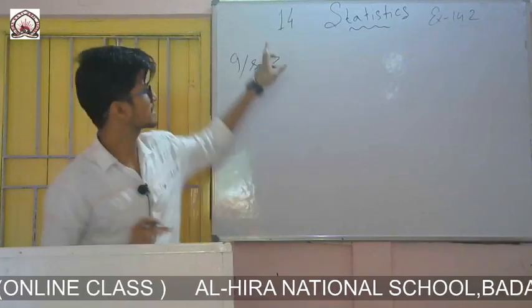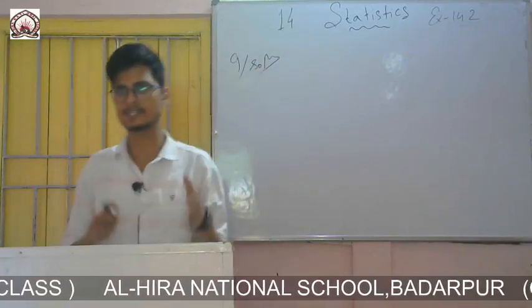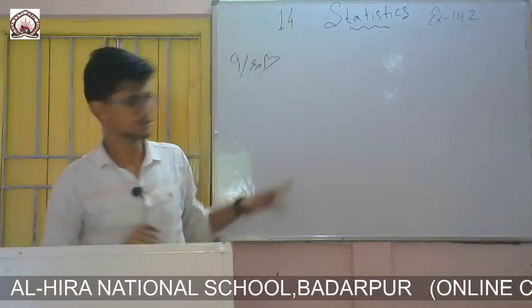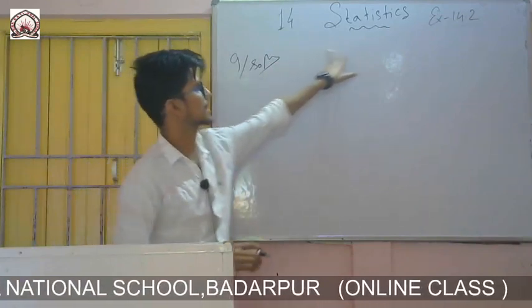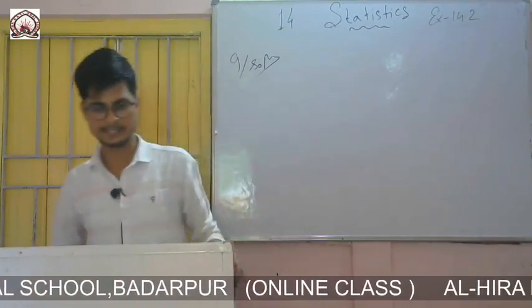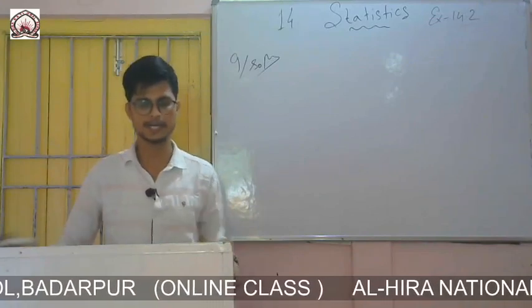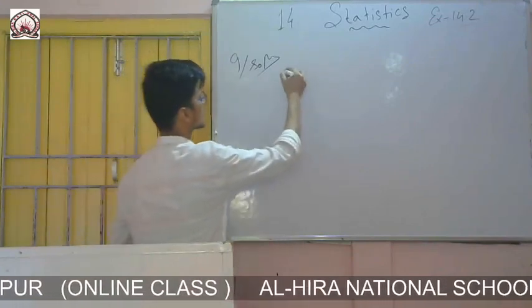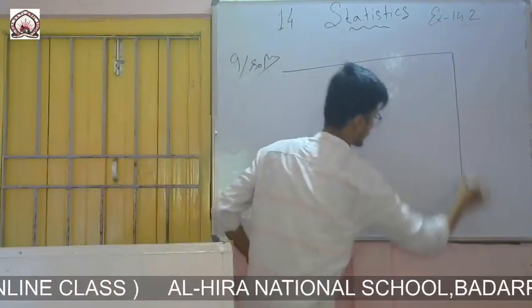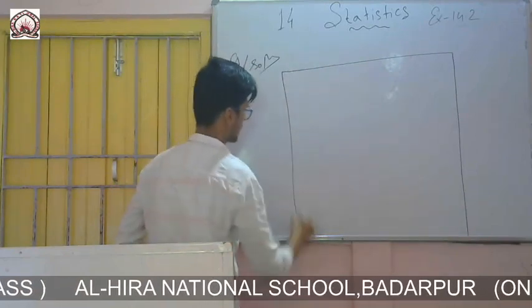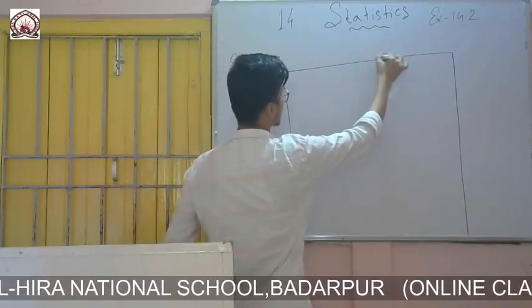You write the first line: the required group frequency distribution table can be constructed as follows. I am simply making the table. In each and every table you have to make the tally marks.